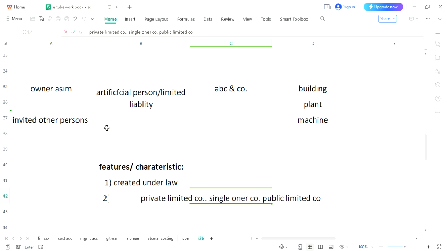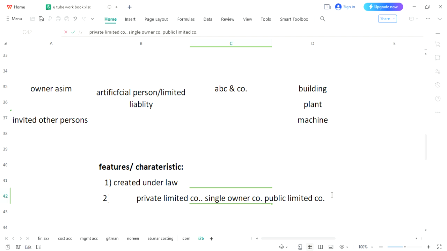After a few lectures, we will discuss these different types of companies. For the time being, you will understand when it is a private limited company, it may be possible only a single person or two, three persons are creating a private limited company. In single owner, there will be only one person, and in public limited company, there is no limit. Unlimited number of partners can participate in such business.